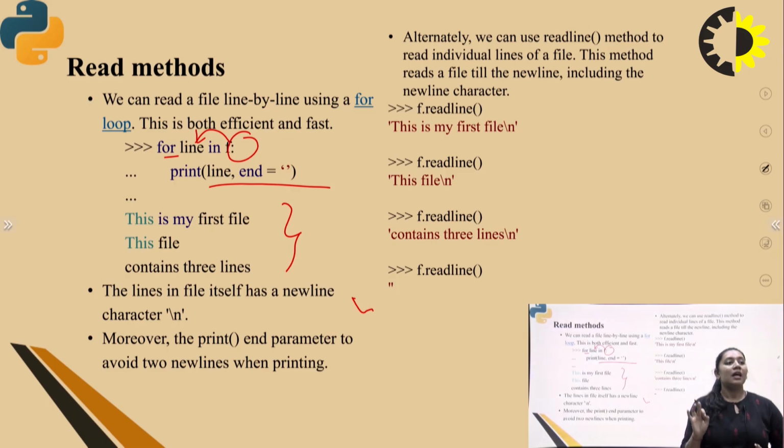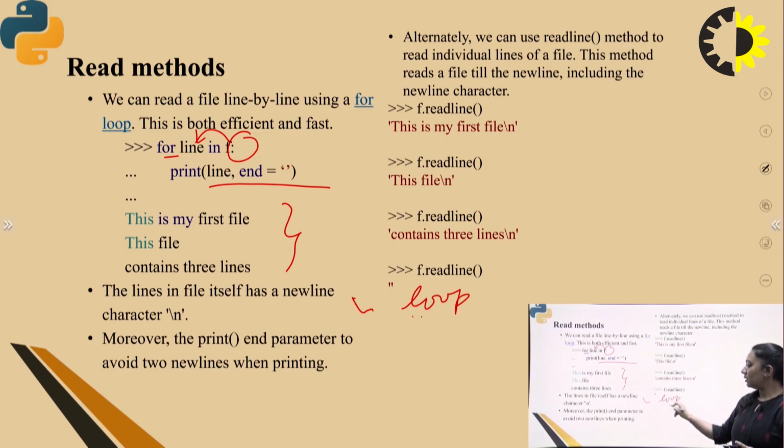So this \n itself indicates the new line character, and moreover, if you put the print function's end parameter, it can avoid printing the new line in file handling in the programming language, right? As an alternative approach to the read method, you can use the for loop to read the file, and another alternative approach is the readline method.